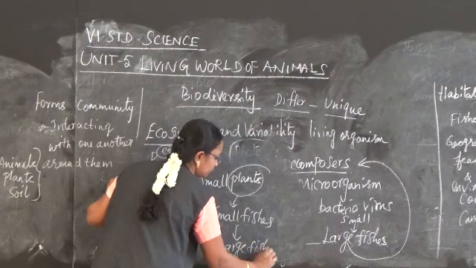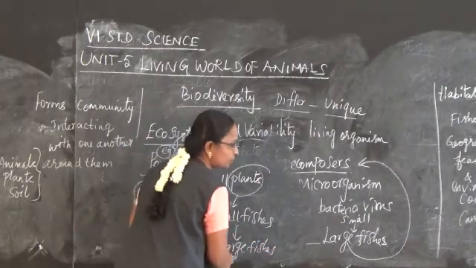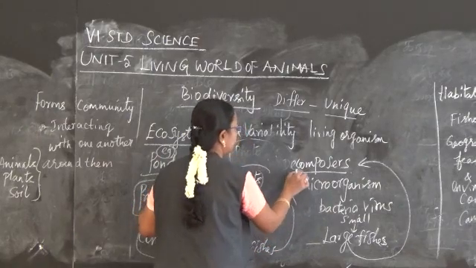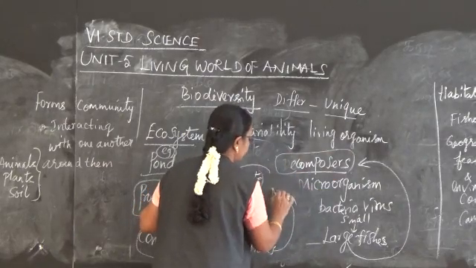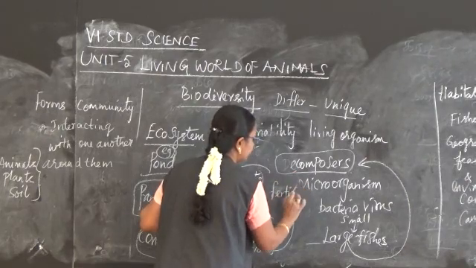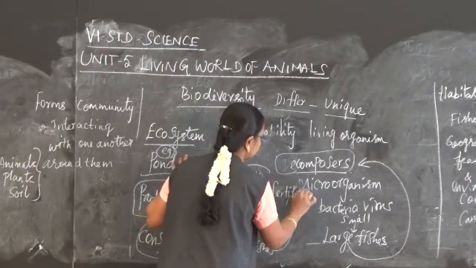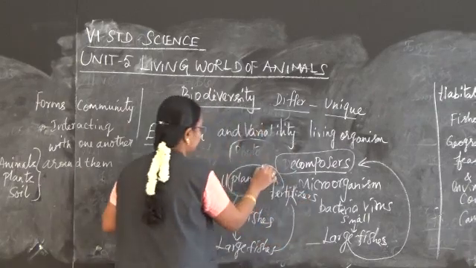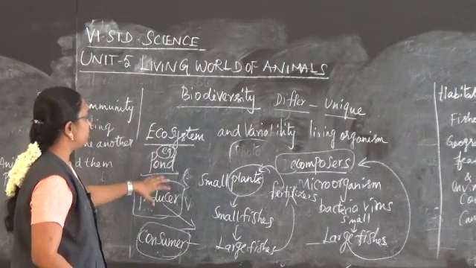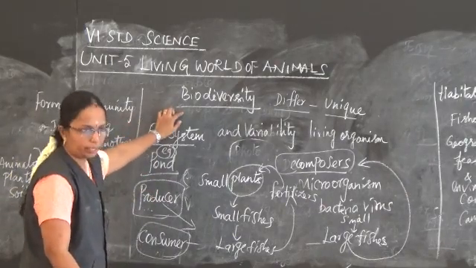After their death, the animals found in the pond are decomposed and made into a useful fertilizer. This in turn is taken up by the plants. So, there is a chain of reaction taking place in these organisms. This forms the biodiversity.